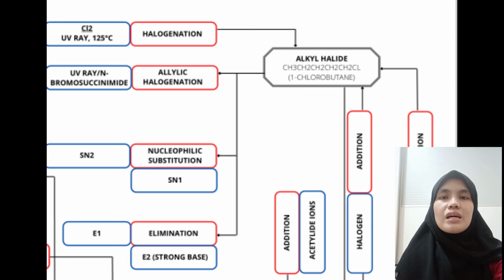The E1 reaction is a unimolecular elimination. Two groups are lost, which are a hydrogen and the halide. Nucleophile acts as a base. The E1 and SN1 reactions have the same conditions, so a mixture of products will be obtained. The E2 reaction is a bimolecular elimination. It requires a strong base. This is a concerted reaction. The proton is abstracted, the double bond forms, and the leaving group leaves all in one step.